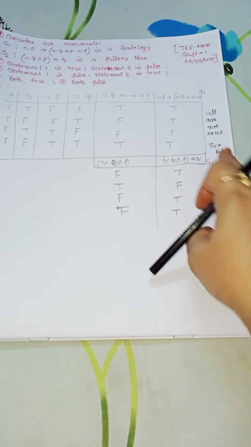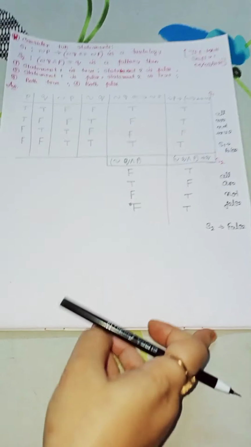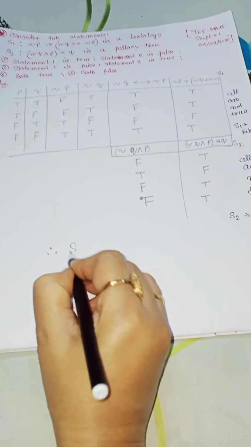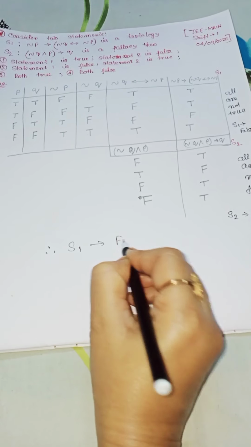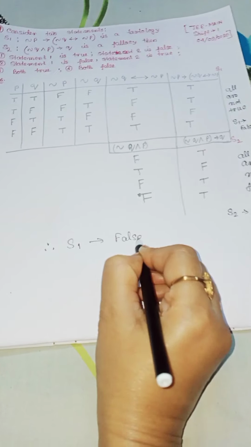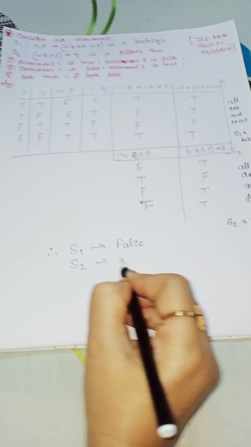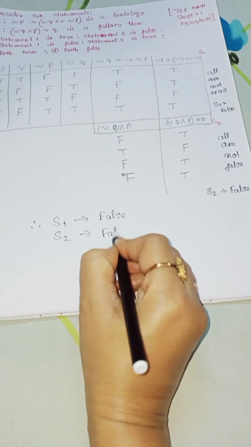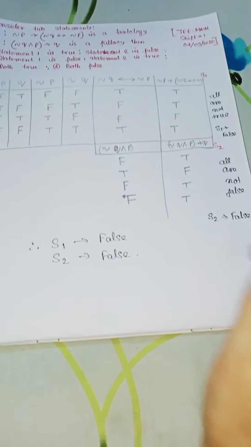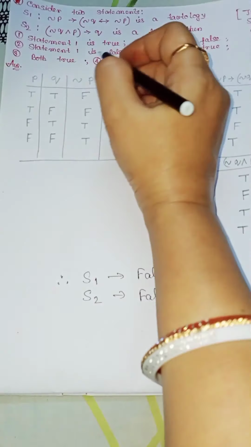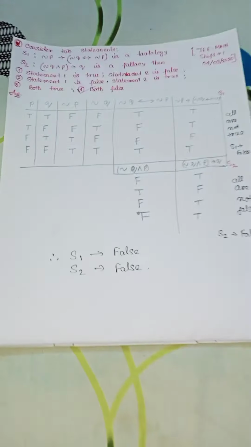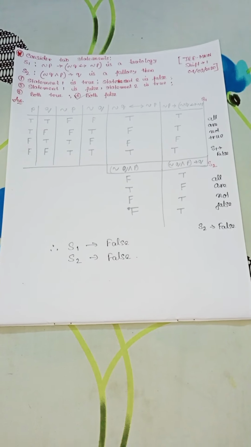So S1 is a false statement and S2 is a false statement. So our option is option 4. Both are false. So here is the whole solution.